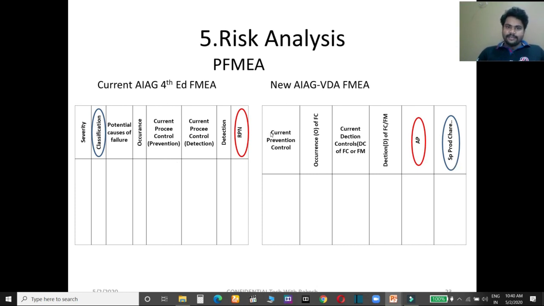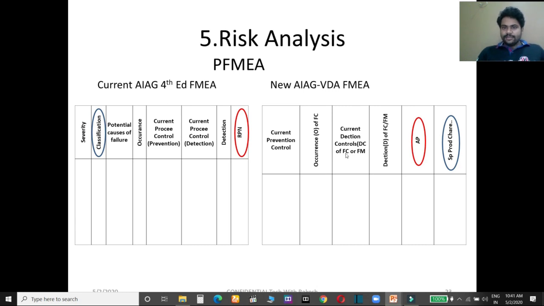So here, in this column, you have to write what your current prevention control is, and the occurrence of the failure cause. What is the occurrence of the failure cause? Occurrence means frequency. It can be time based or quantity based. So suppose the failure cause is happening 2 times in 1 hour, or 2 products out of 100. You can just mention that here.